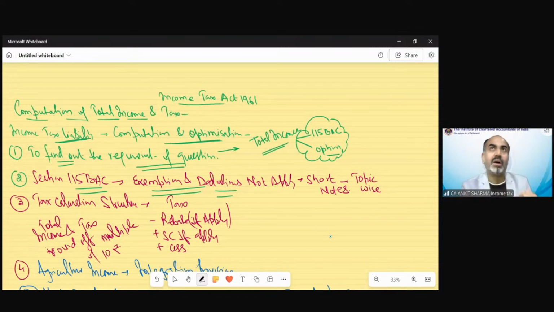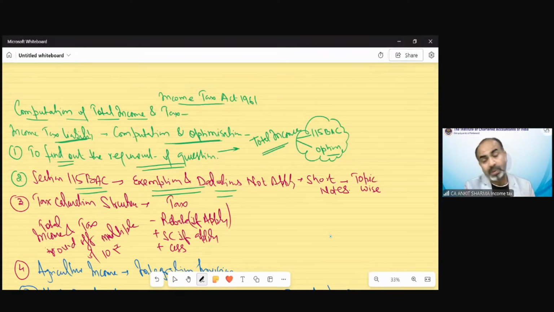Like section 35 deduction, that is the scientific research deduction, is not allowed under PGBP if you opt for section 115BAC. Not even section 35AD deduction is allowed, and section 10AA is not allowed. So please keep in mind, when you are solving a question as per section 115BAC, certain exemptions and deductions, like HRA exemption in the salary head, are not allowed.